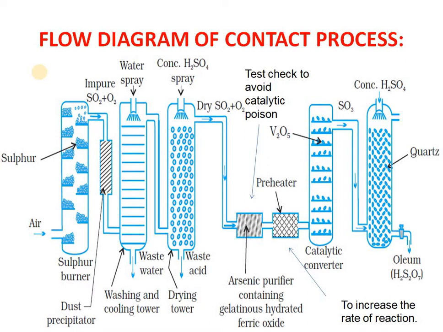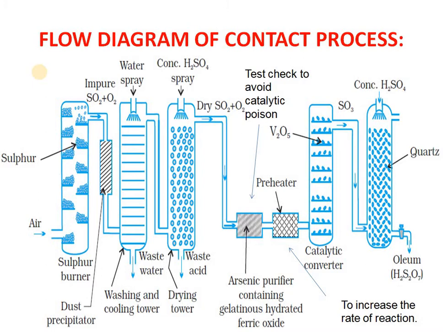You know this is group 15: nitrogen, phosphorus, arsenic, antimony, bismuth. Arsenic and antimony are poisons for the catalyst. Even a very minute quantity of oxides of arsenic or antimony can spoil the catalyst, vanadium pentoxide, or platinum, which can also be used. It can damage that catalyst.